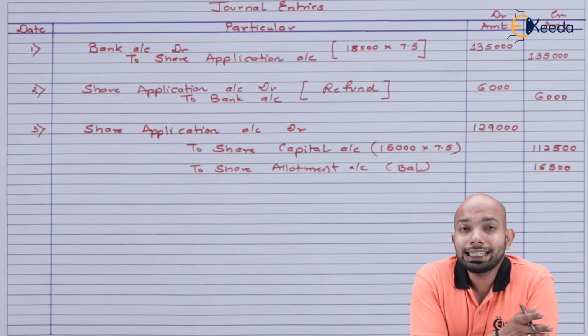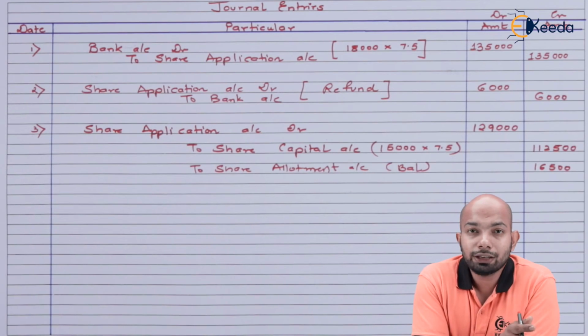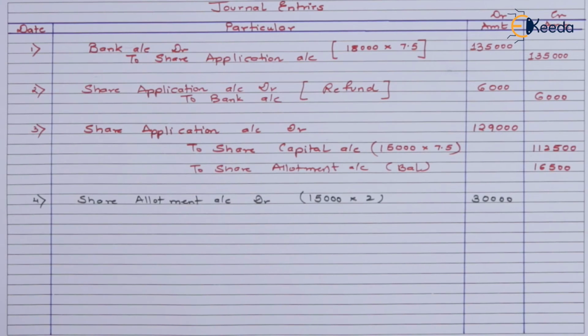Now, the next entry will refer to allotment being due. That means here we need to figure out how much amount we're supposed to receive on allotment. Out of the entry that we're supposed to pass here, we're supposed to receive an amount of 2 rupees per share on allotment. If you see, there is an additional 1.50 as security premium on every share, because the face value of this share is rupees 10. However, the issue price is 11.50. That means additional 1.5 rupees is the premium.